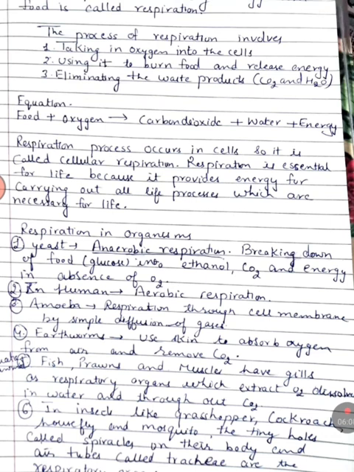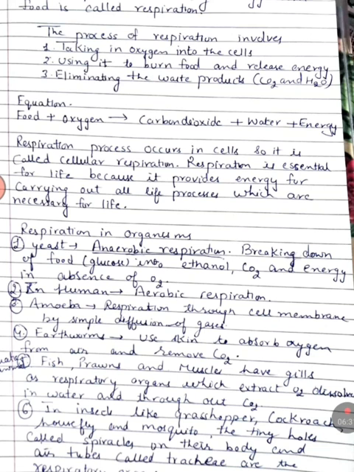All these are aquatic animals, and we know that these aquatic animals have gills for respiration, and they absorb the oxygen dissolved in water and release carbon dioxide through their gills, right?